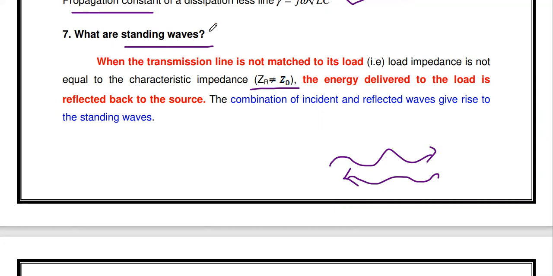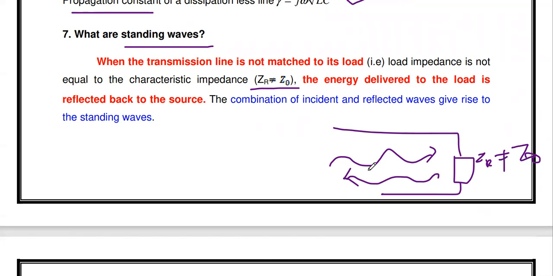In which condition does a standing wave occur? If the transmission line is not terminated properly, that means the load impedance is not equal to the characteristic impedance, then the standing wave occurs. If the transmission line is properly terminated, the standing wave is zero.